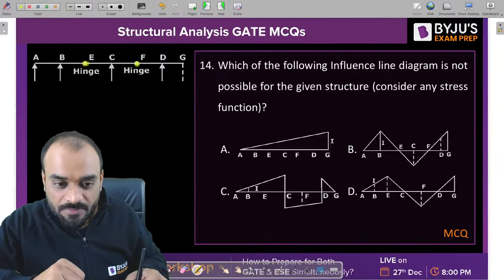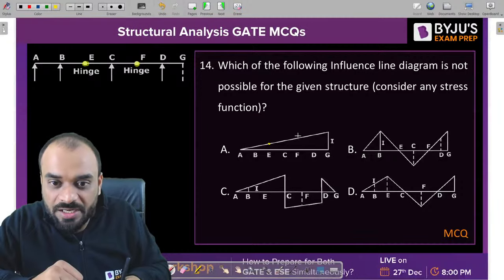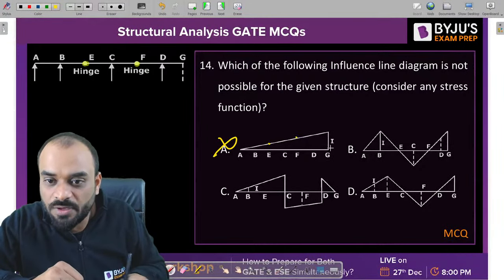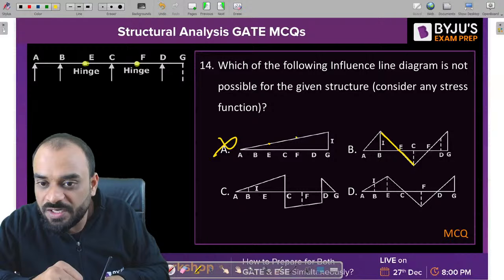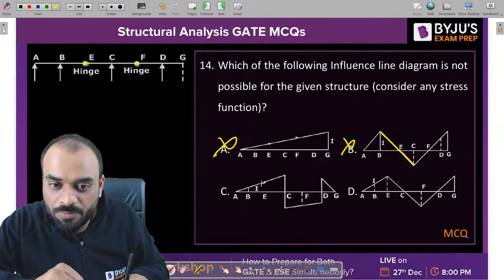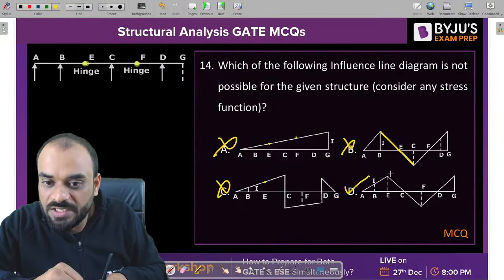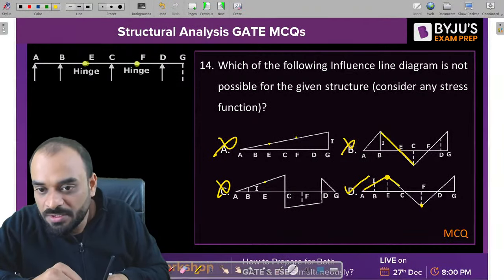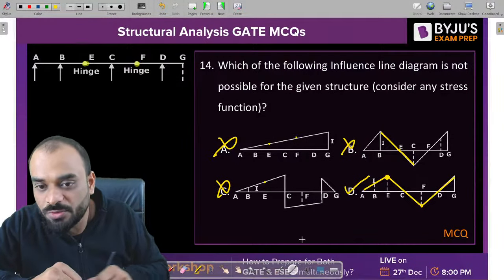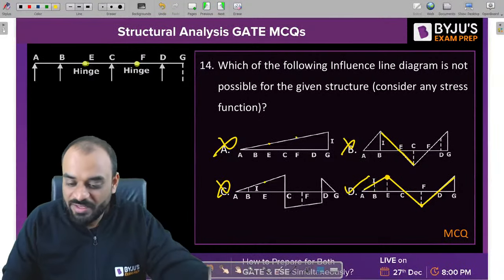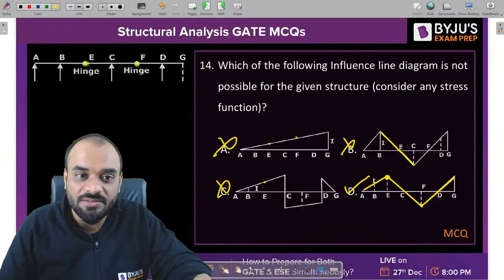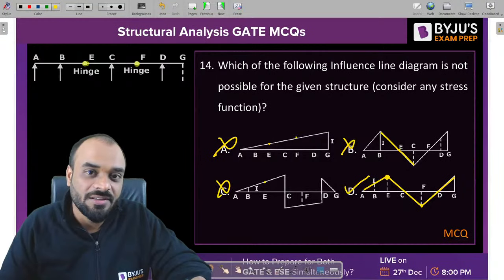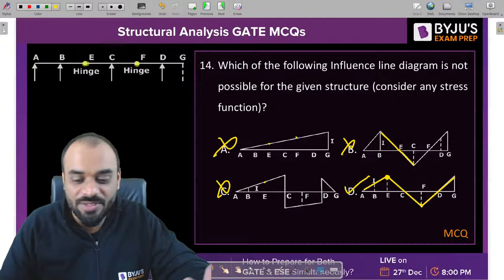Let's see. In this case, at E and at F the slope is the same, it is continuous, so it is not possible. This one again, the slope is continuous, it is not possible. This is not possible, it is continuous, and D is the correct answer. Why? At this point the slope is changed, and at this point the slope is changed. This portion has a different slope, this portion has a different slope. So D is the answer. Now tell me guys, without reading the question, by applying the logic, can we solve the question? Yes. Even in the GATE examination or in the ESE examination, you can do it.